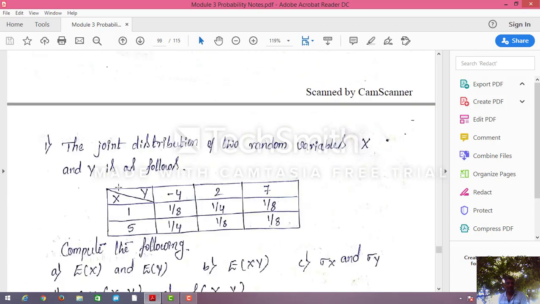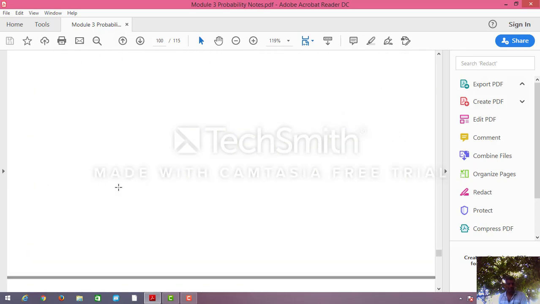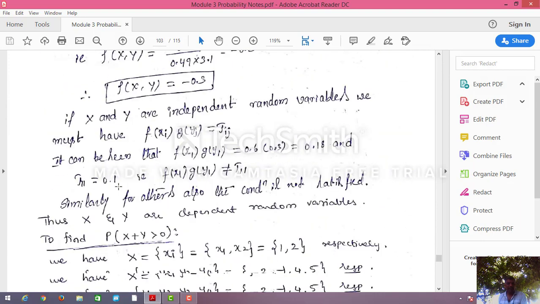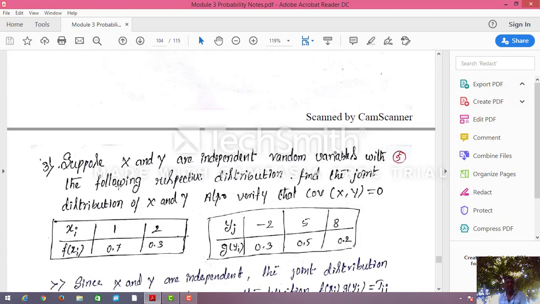Just see the problem: first they'll give the distribution of x and y, and we have to find the joint probability. This problem we are going to discuss using those formulas only. We have already studied those formulas.